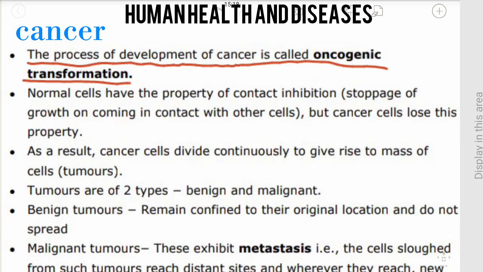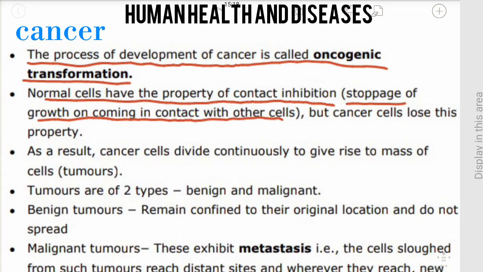We know that cell growth and differentiation is controlled and regulated in our body. Growing of cells as well as division of cells has a very important role in our body. But in cancer cells, there is a breakdown of this regular mechanism. Normal cells have the property of contact inhibition, stoppage of growth on coming in contact with each other, but cancer cells lose this property.